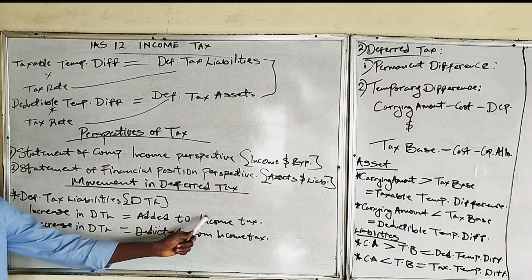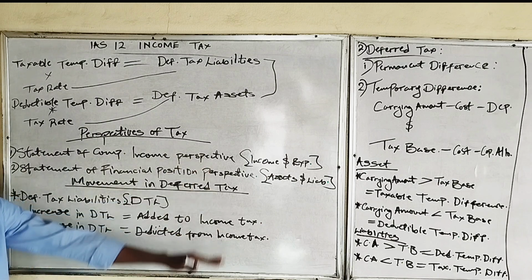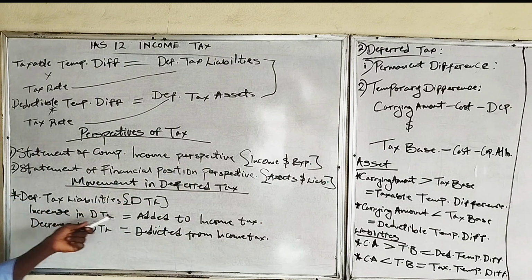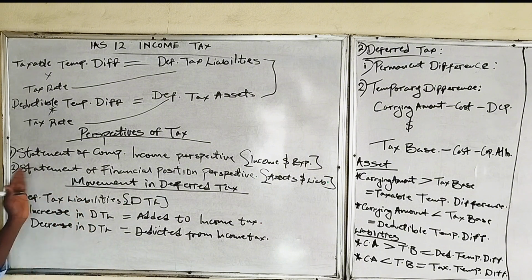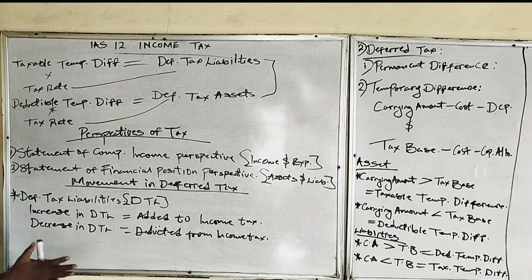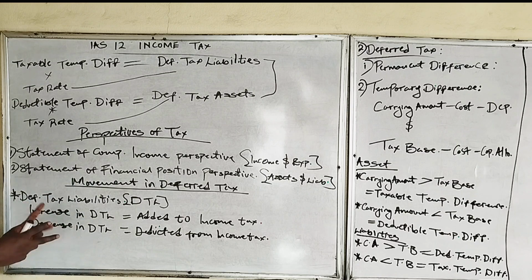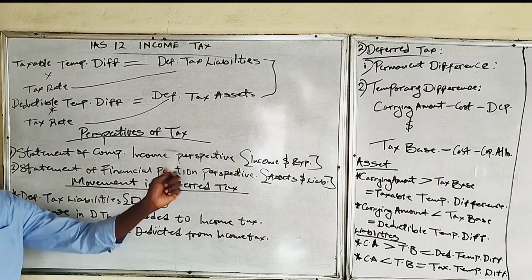Just like we've talked about income tax and its computation. An increase in deferred tax means that when the closing deferred tax is greater than the opening deferred tax, there's an increase in deferred tax liability. That increase, which is the difference between the two, is to be added to income tax expense.